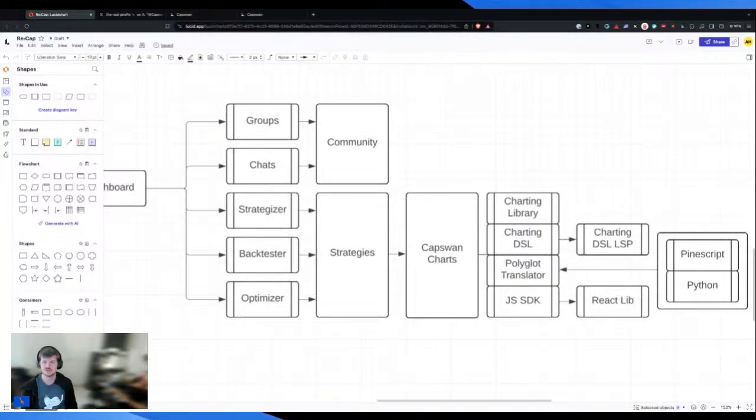Especially, I have a bunch of friends who are quants, and they're looking at that, thinking, why would I want to drag and drop? It's like a no code solution. Why would I want to use that? No code either makes perfect sense to you or it doesn't. And for me personally, no code is a type of product where generally I'm not a fan, right? So why would I want us to build a no-code solution if I'm generally not a fan of no-code?